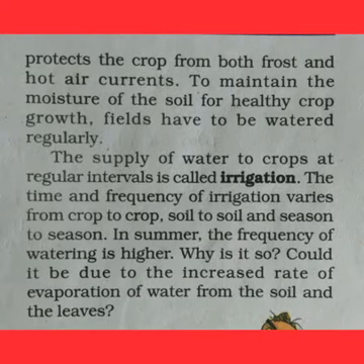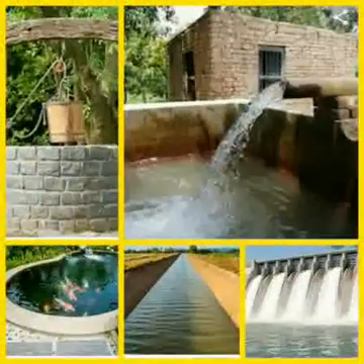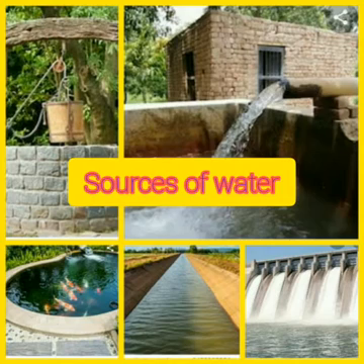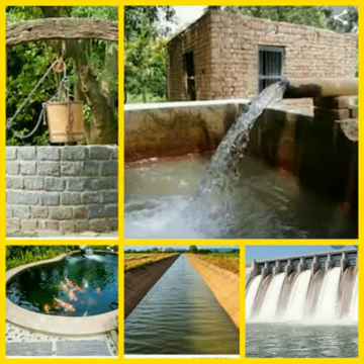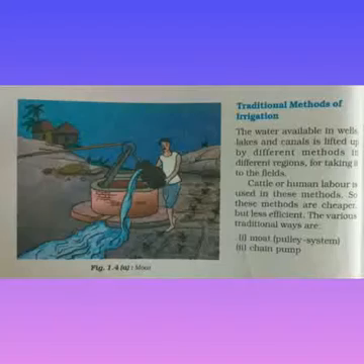Now the time and frequency of irrigation varies from crop to crop, soil to soil and season to season. For example, in summers, due to increased rate of evaporation from the soil and the leaves, the plants need to be irrigated frequently. Sources of water for irrigation are wells, tube wells, ponds, lakes, rivers, dams and canals.